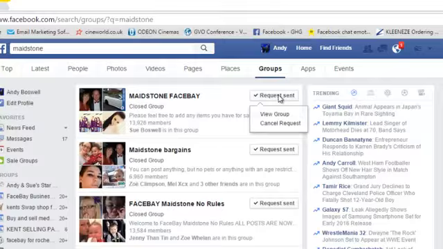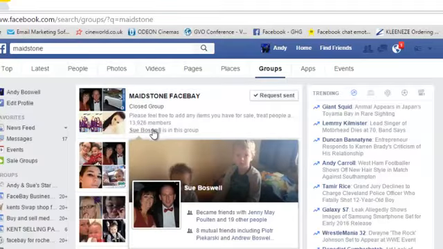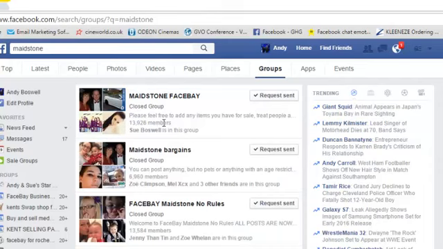You'll see here at the top we've already sent some requests, ones I made this morning. Maidstone Face Bay, and you'll normally see a little description underneath that tells you about the group and what it's about. There are nearly 14,000 people already in that group. Here's another one with nearly 7,000, Maidstone Bargains. Another one under there with 13,000. So what's that? Around 34,000 people that potentially you can advertise your products to completely free of charge. But you obviously want to make sure you don't abuse these groups. These are what we would call on-topic groups that are designed for selling products on Facebook.